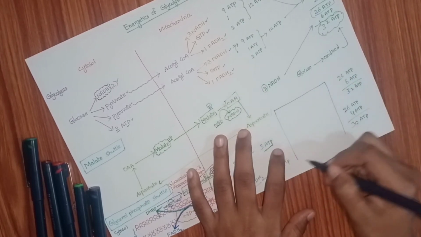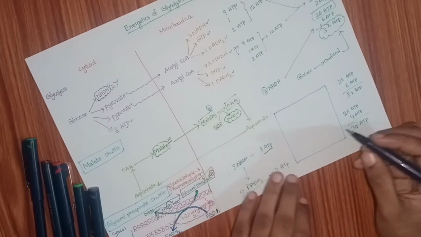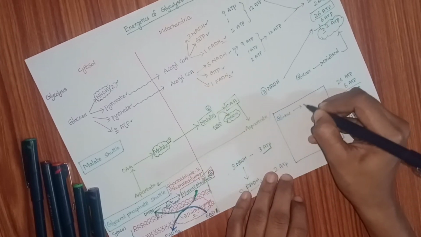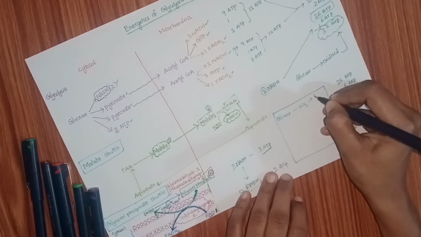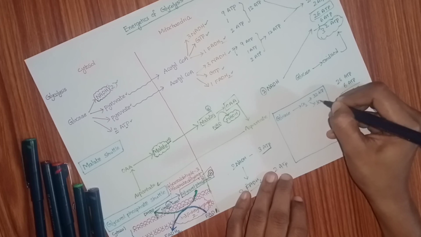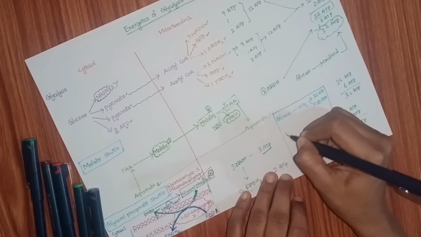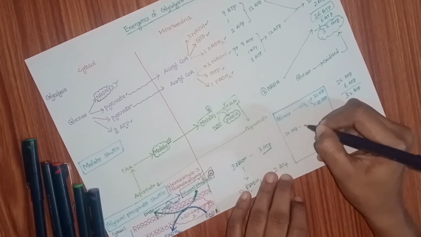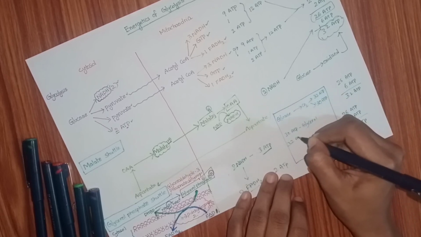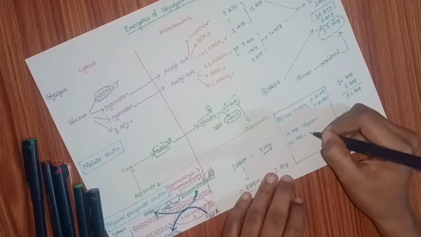What does that mean? When glucose is completely oxidized to CO2, we will have either 32 ATPs or 30 ATPs. 30 ATPs when the glycerol phosphate shuttle is involved, and 32 ATPs when the malate shuttle is involved.